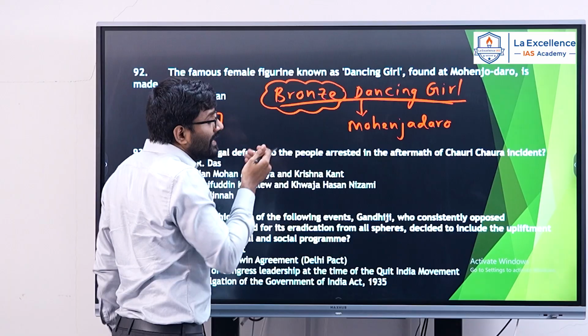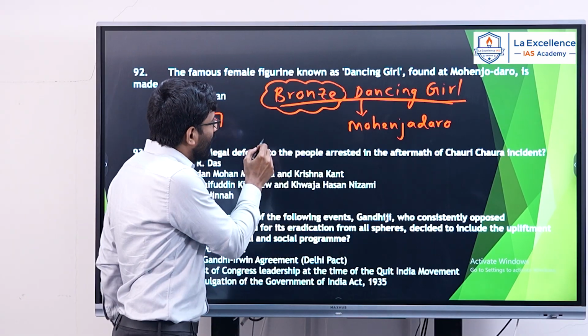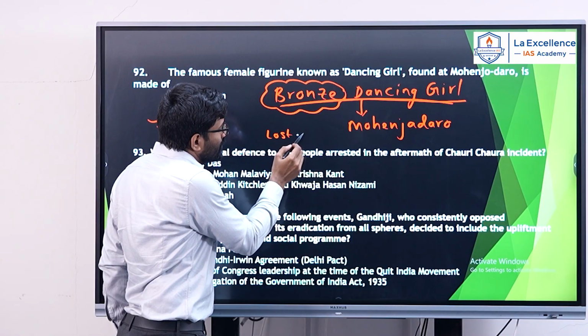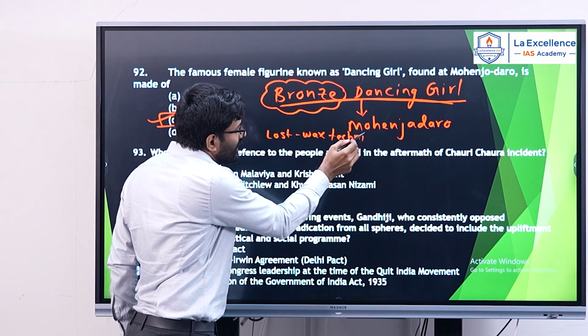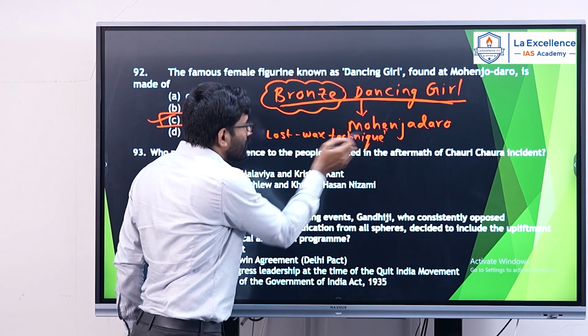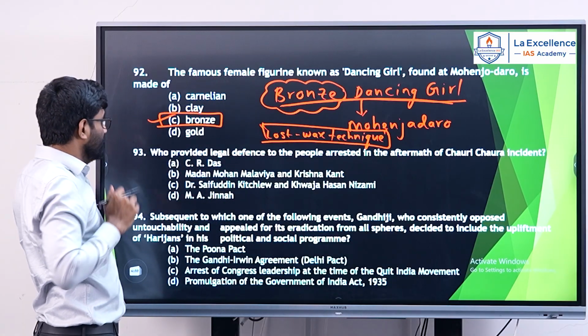And I told you bronze dancing girl is made using lost wax technique. Even till today, lost wax technique is being used for making various sculptures. So my answer is bronze, very easy one.